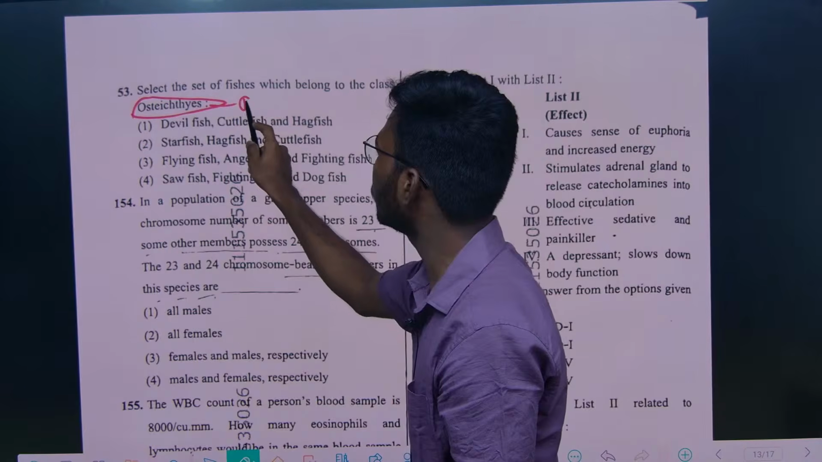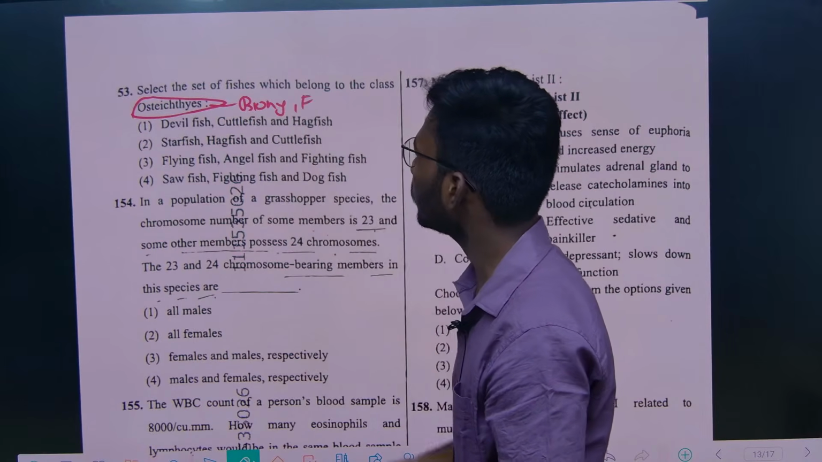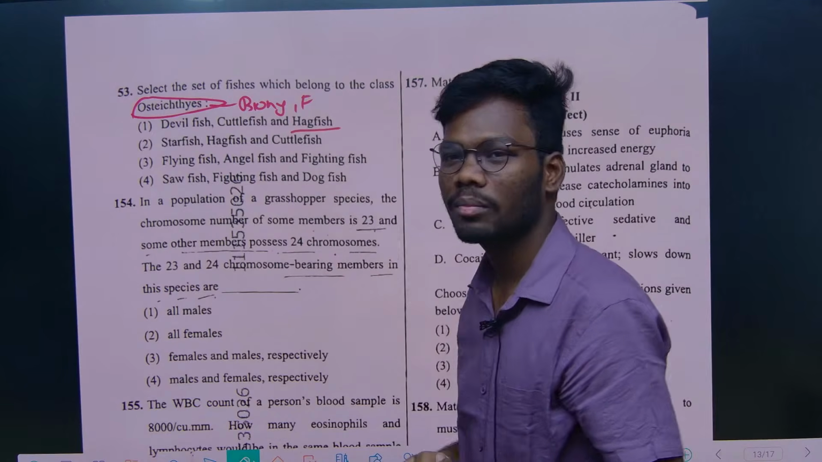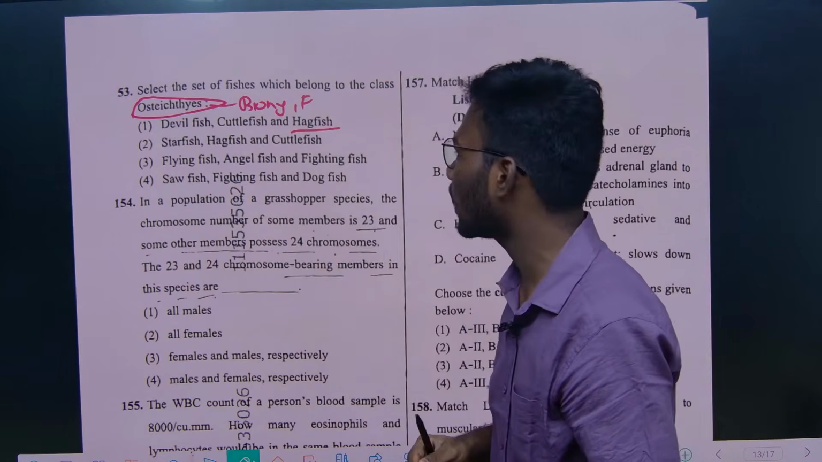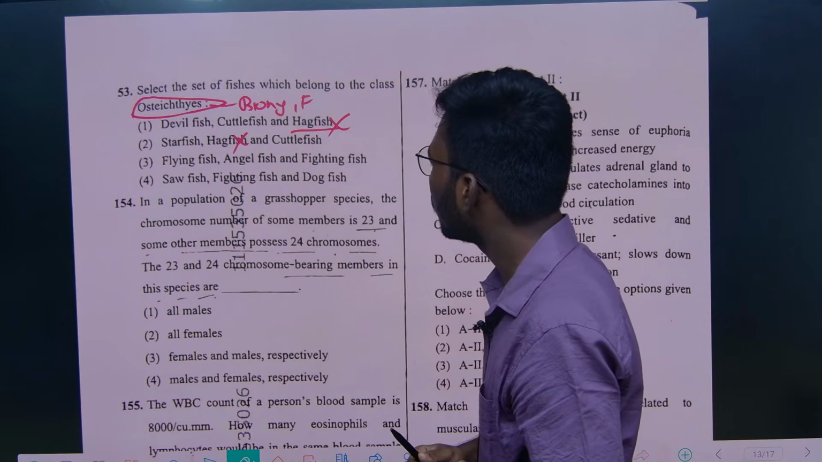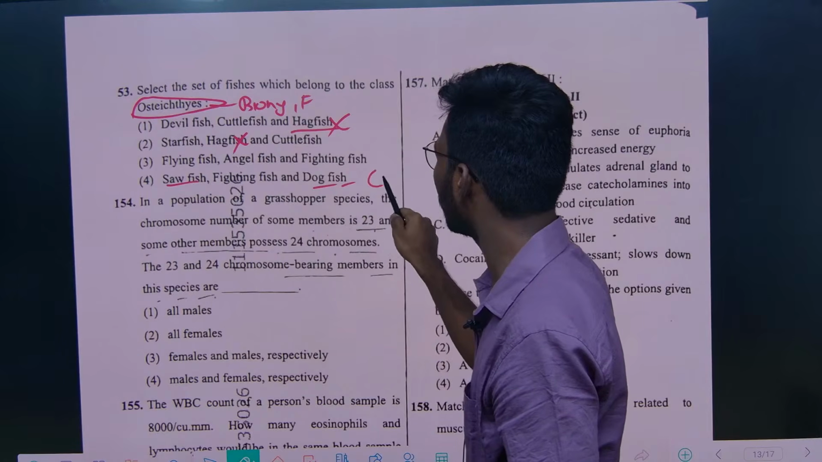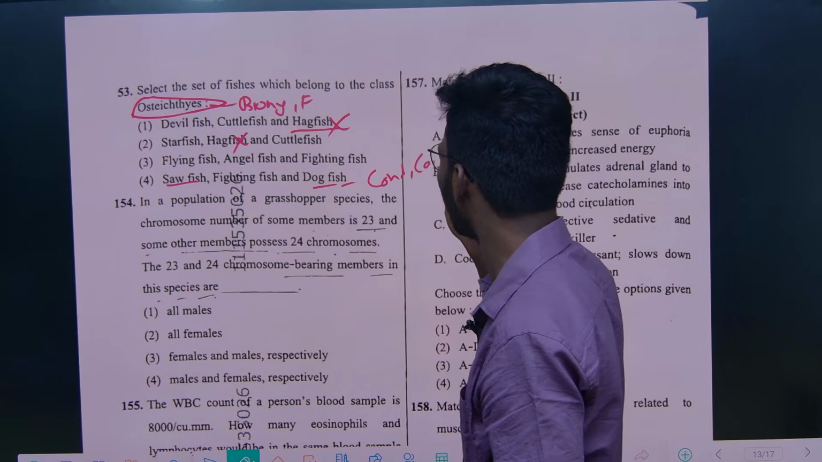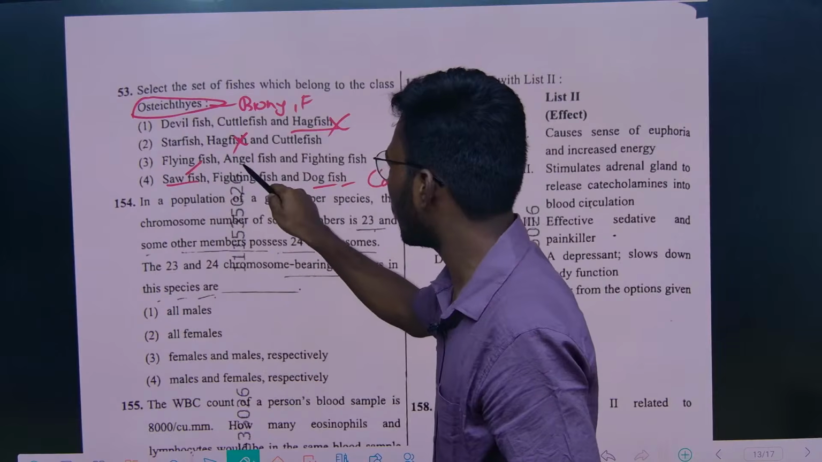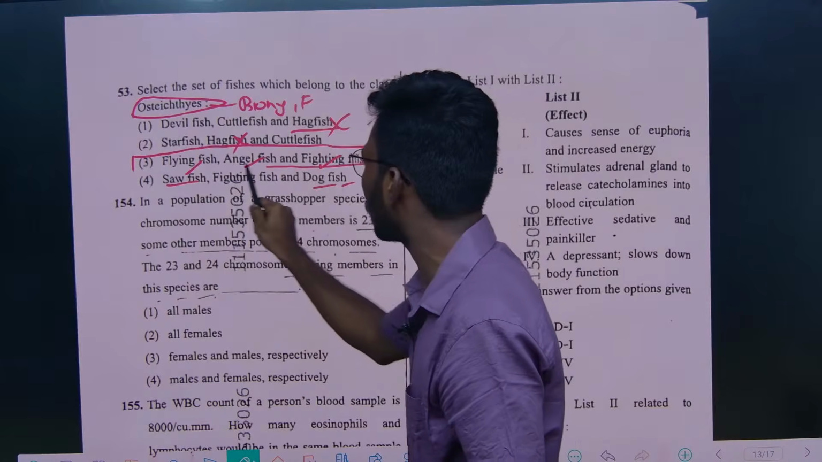Osteichthyes, bony fishes, right? You see this hagfish, Petromyzon and lamprey, which are generally Cyclostomata. You can directly eliminate these two statements. And the sawfish and dogfish, these are Chondrichthyes, cartilaginous fishes. So the flying fish, angelfish, fighting fish. So option 3 is the correct option.